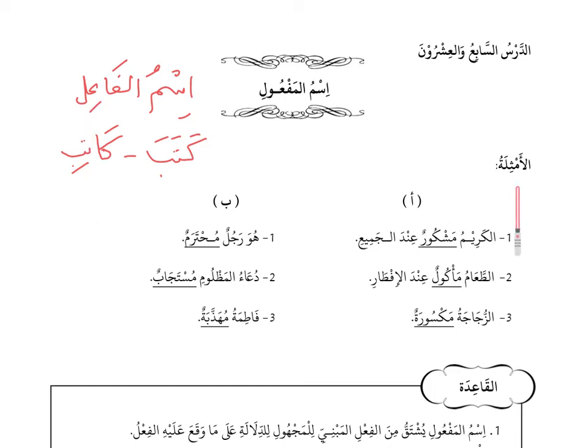Al-amthila. Here we have two groups. As in ismu al-fa'il, you have two groups, where the first group is the words that are formed from three-letter fi'il, and another group is the words that are formed from 4, 5, and 6-letter fi'il. Let us look at al-majmu'a alif, or group alif.